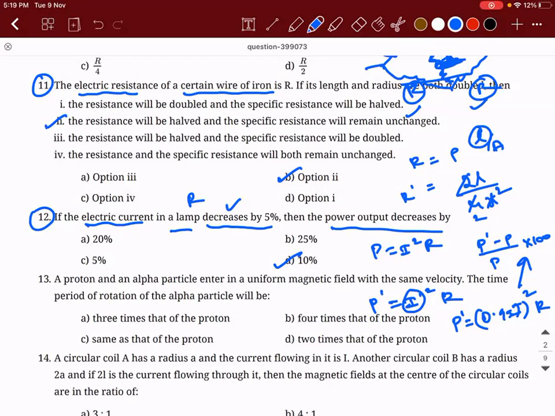So that part, I'm leaving it to you. 13th, you have a proton and alpha particle which enter in a uniform magnetic field with the same velocity. The time period of revolution of the particle. So time period formula is 2 pi m divided by q into b. What will happen?